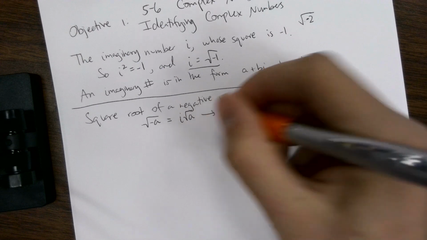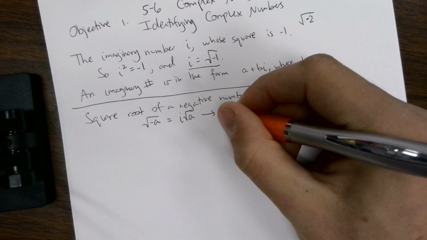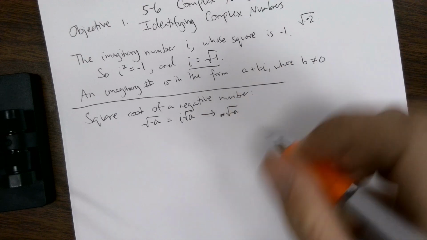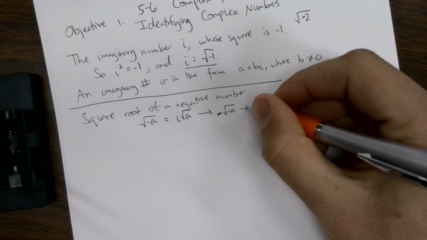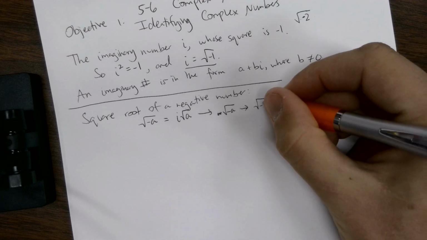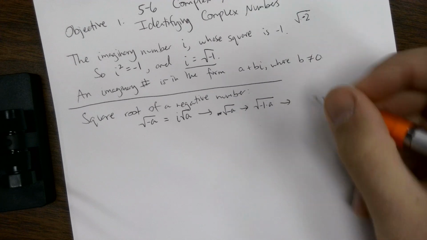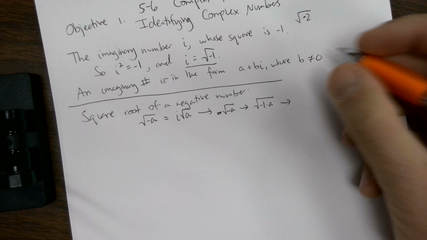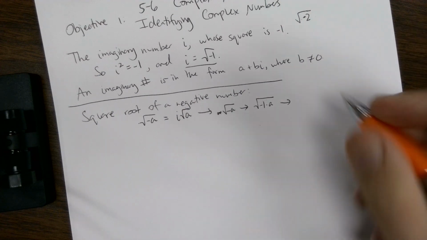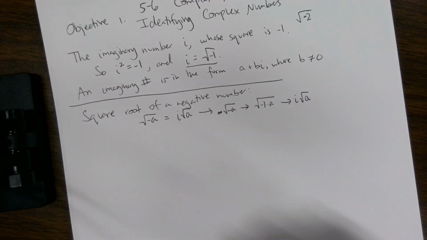So let's break this down here. We start out with our square root of a negative number. We can break this down into -1 times a inside the square root. And then remember how we said that i is equal to the square root of -1? So I can pull this out here and turn this into i times the square root of a.